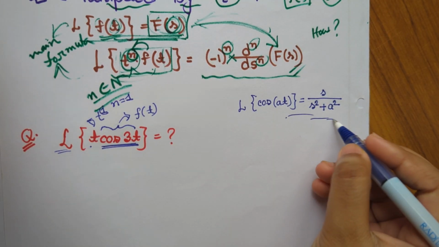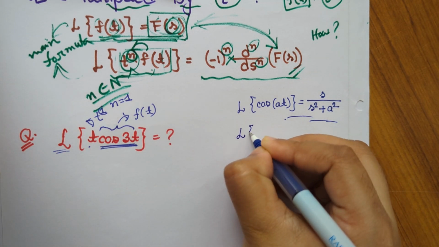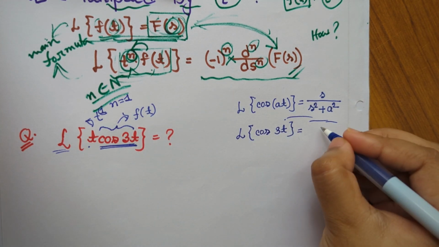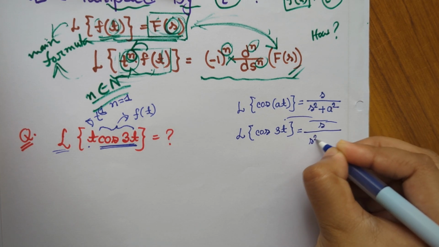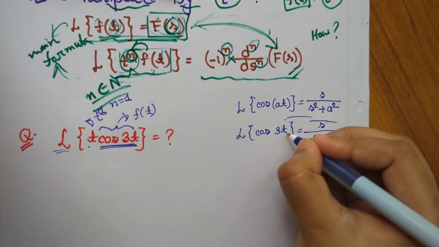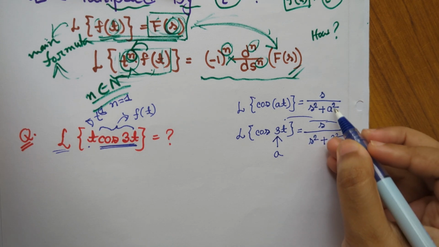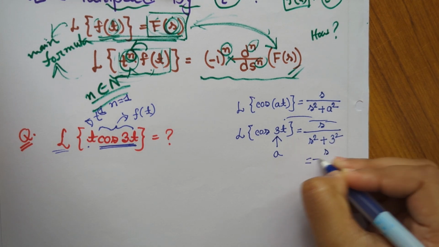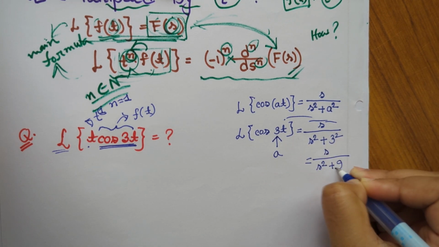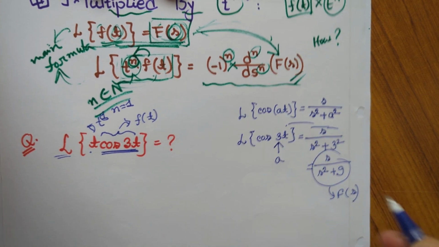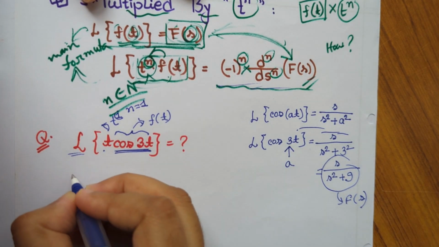So using this formula we will find this. This is our basic formula, and now if we want to find the Laplace transform of cos 3t, then it will be s divided by s square plus 3 square, because here 3 is our constant term. So we will write 3 instead of a, and the answer will be s divided by s square plus 9, and this is our f of s. So according to this formula, let's write the answer.